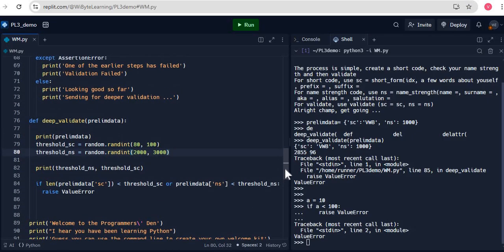I hope this has been interesting to you. Make this function interesting, because this is the root of it and you can do a lot of things on this. You can be a little more liberal with the user and perhaps sometimes allow the validation to go through. It's quite a creative avenue.